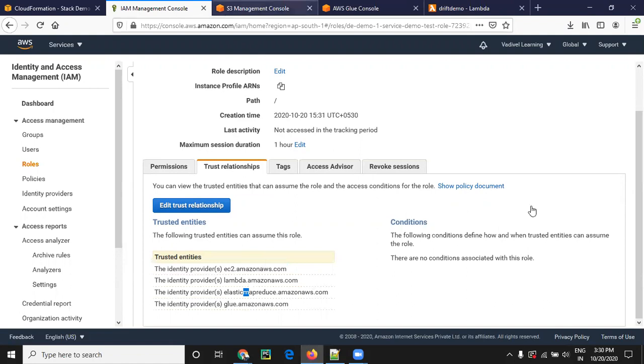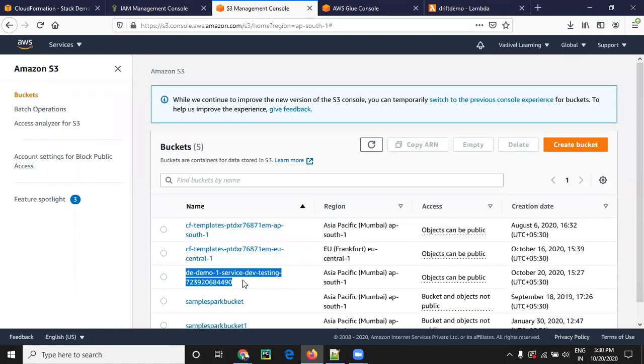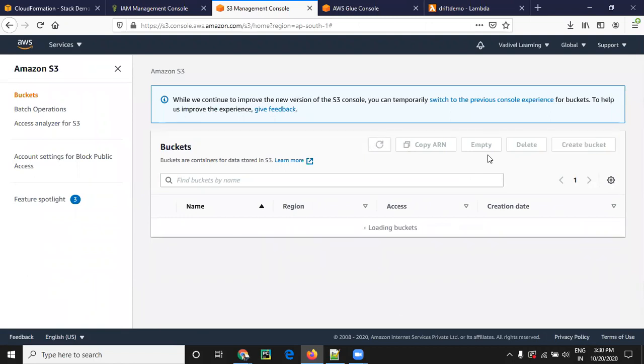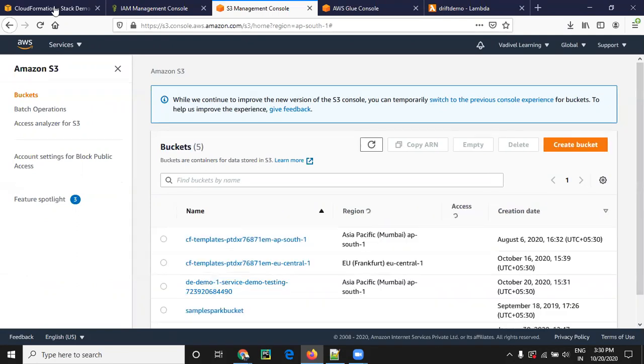If you go and see the S3 bucket, the name will be updated. Instead of dev, it is demo test. Yes, the name is updated. So likewise, we can update or modify the existing stack by change sets.